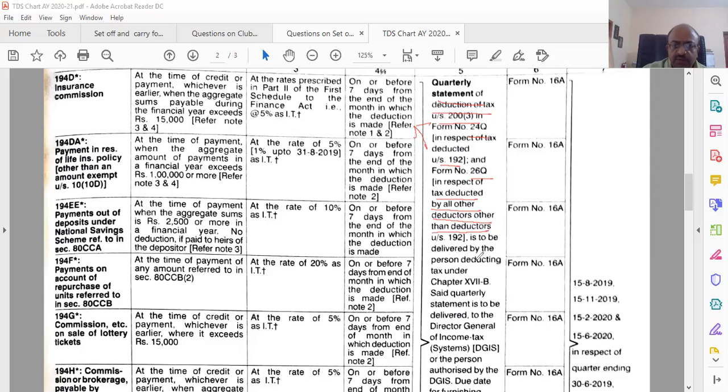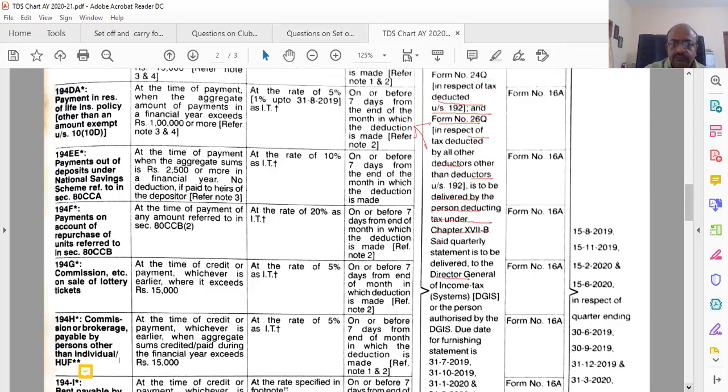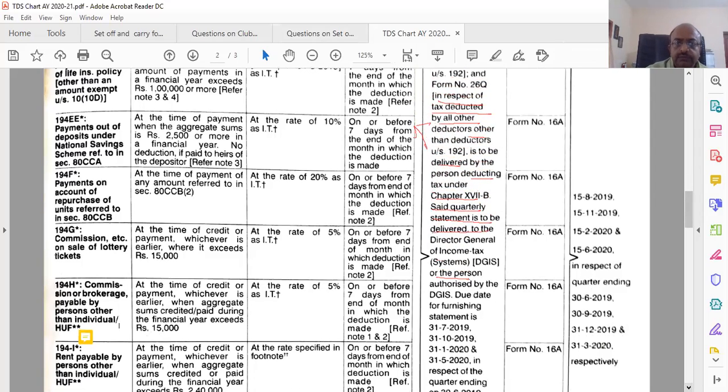It is to be delivered by the person deducting the tax to the Director General of Income Tax or the person authorized by the DG.